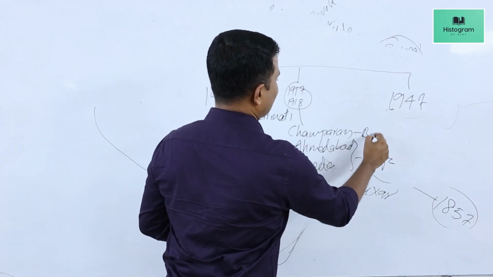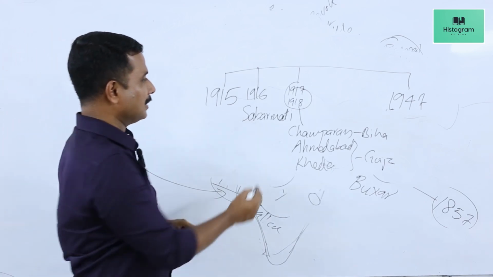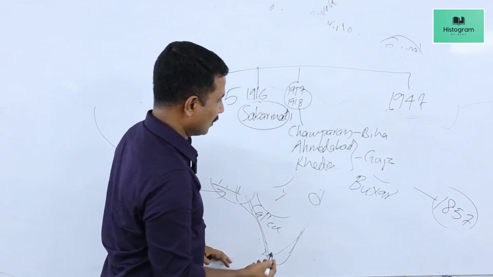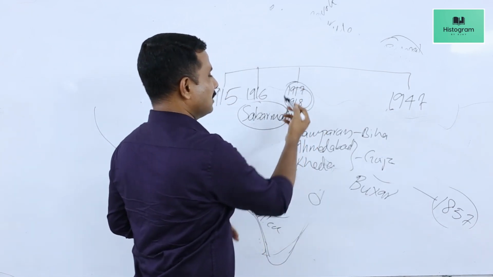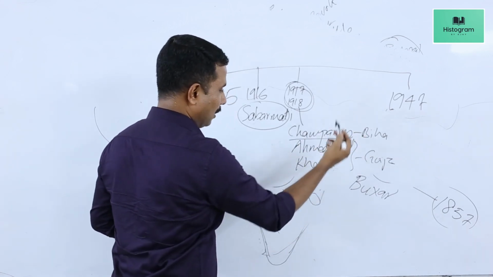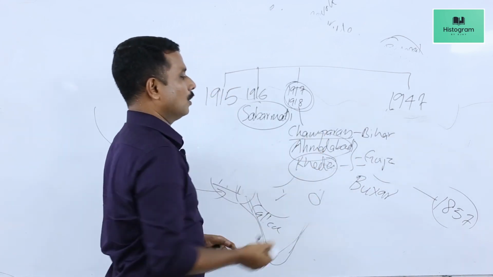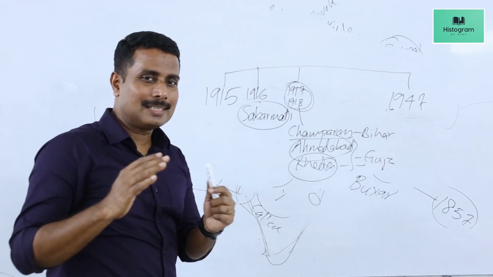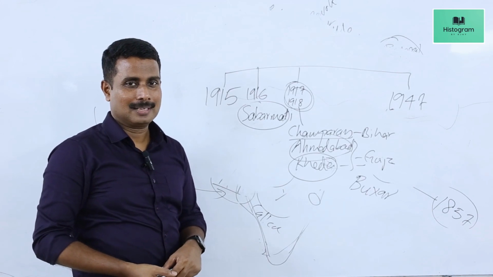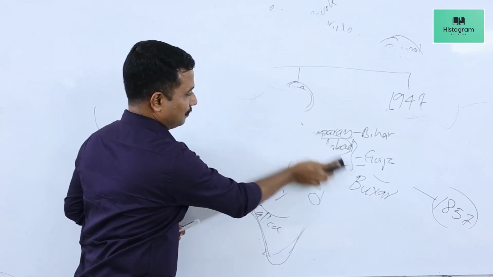Champaran is in Bihar. I repeat, Gandhi landed back in India in 1915, and in 1916 he established an ashram known as Sabarmati Ashram in Gujarat. And in the next 2 years, he started engaging in local agitations. First was the Champaran agitation in Bihar, second was Ahmedabad in Gujarat, and third was again in Gujarat, a place called Kheda. In all these local struggles, Gandhi emerged successful. Gandhi began to emerge as a natural national leader in India.